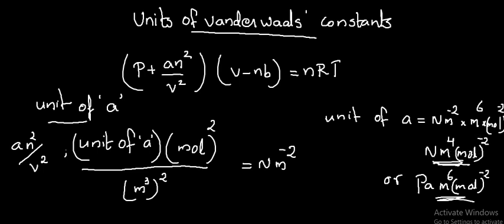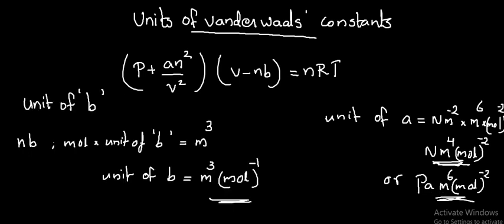That is our unit of A. Or it can be written as Pascal meter raised to 6 into mole raised to minus 2, where Pascal is equal to Newton per meter square. So the unit of A in SI unit is Newton meter raised to 4 mole raised to minus 2, or Pascal meter raised to 6 mole raised to minus 2.